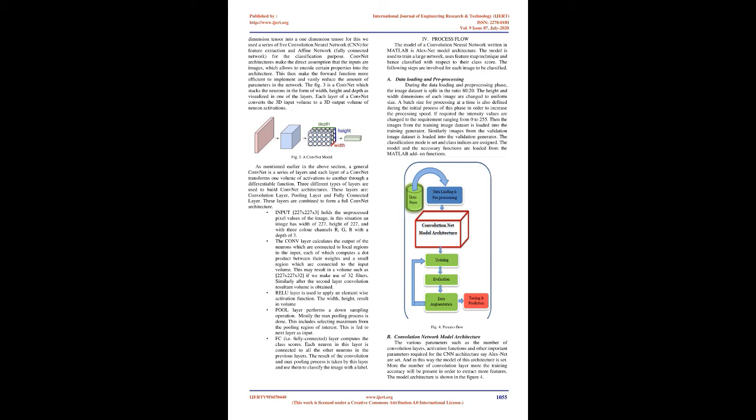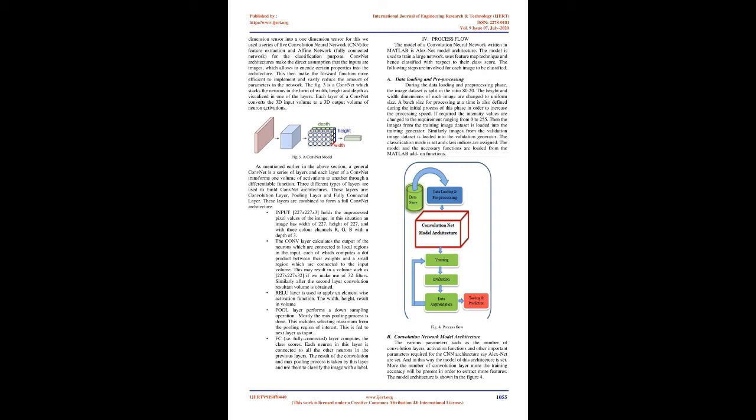The CONV layer calculates the output of the neurons which are connected to local regions in the input, each of which computes a dot product between their weights and a small region connected to the input volume. This may result in a volume such as 227x227x32 if we make use of 32 filters. Similarly, after the second convolution layer the resultant volume is obtained. The ReLU layer is used to apply an element-wise activation function. The width and height result in volume.